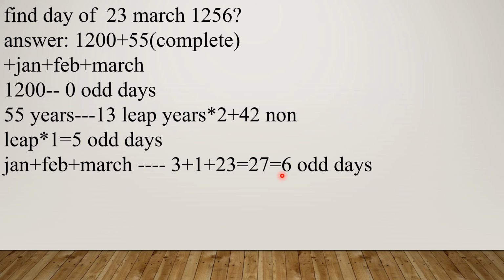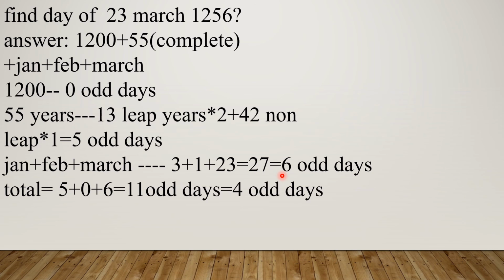6 odd days means what day? Saturday. No, 6 odd days is not the final answer, sorry for the mistake. We have to add all the odd days. 0, 5, 6. 0 plus 5 plus 6 means 11. If 11 is divided by 7, you get 4 as a remainder. So 4 odd days means Thursday.